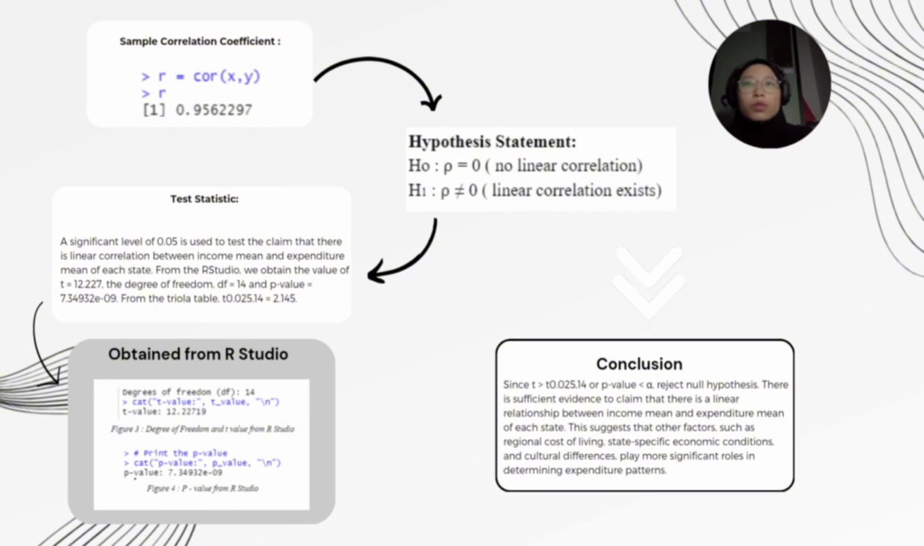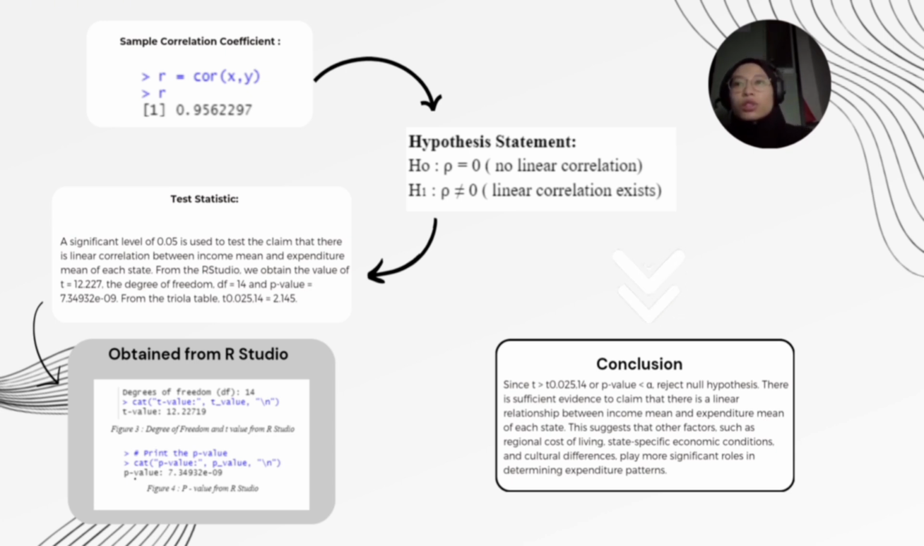For the null hypothesis, rho is equal to 0, which means no linear correlation. For the alternative hypothesis, rho is not equal to 0, which means linear correlation exists. Then for the test statistic, a significance level of 0.05 is used to test the claim that there is linear correlation between income mean and expenditure mean of each state. So from RStudio, we obtain the value of t equal to 12.227, the degree of freedom, which is n minus 2, equals 14, and the p-value is equal to 7.349 exponent negative 9.